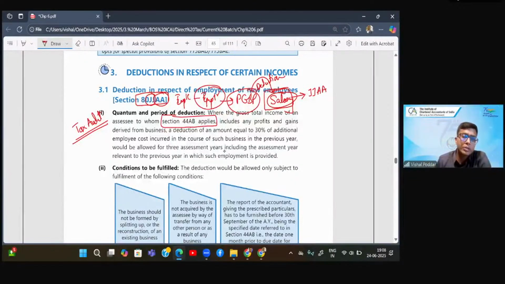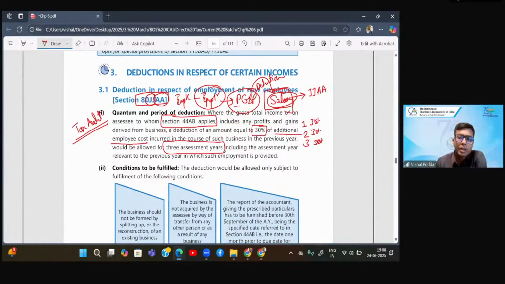Now, what is the quantum? That is the amount of deduction. It is 30% of the additional salary. Employee cost means salary. Now, interestingly, this is allowed for 3 years. So the 30% in year 1, year 2, year 3, 30, 30, 30.